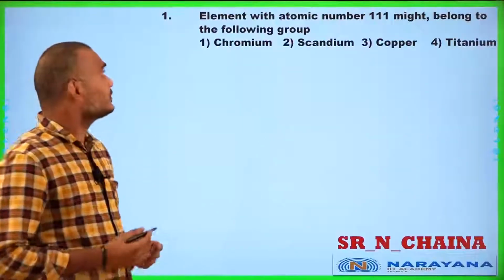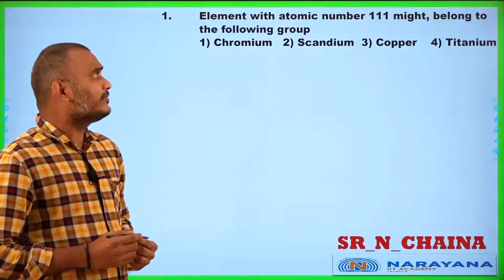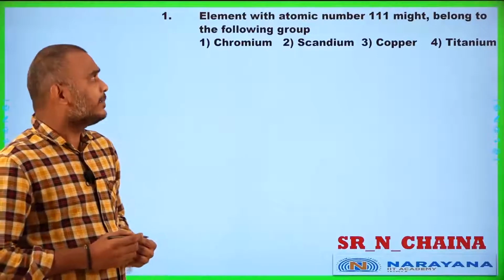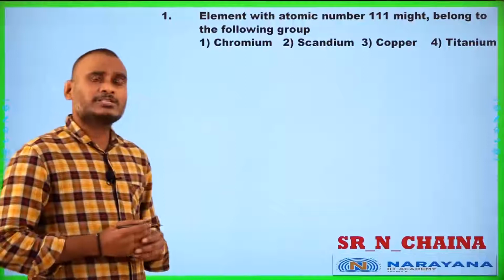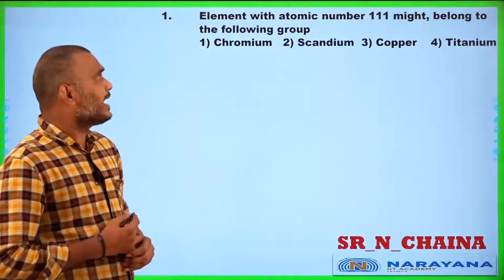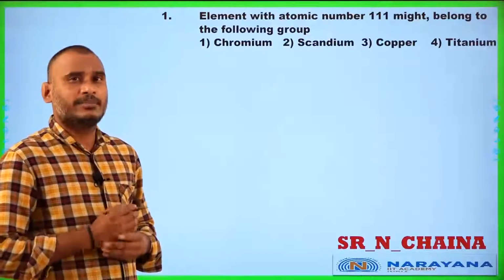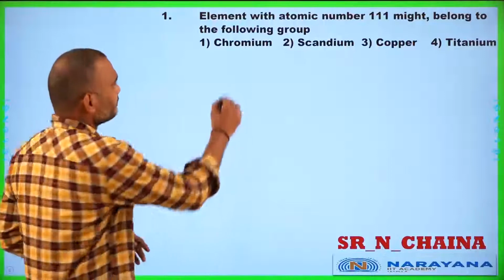First question: an element with atomic number 111 might belong to the following group. Sir, whenever such types of questions are given to you, how do you find out? First, you have to find out the group number. How to find out the group number, sir? I will give you a small hint.